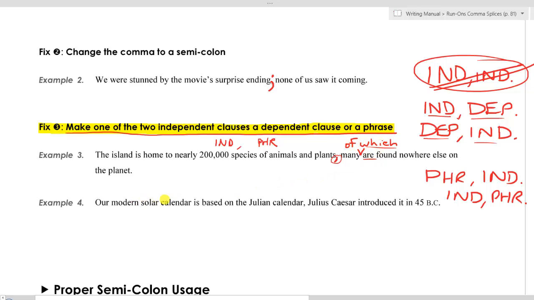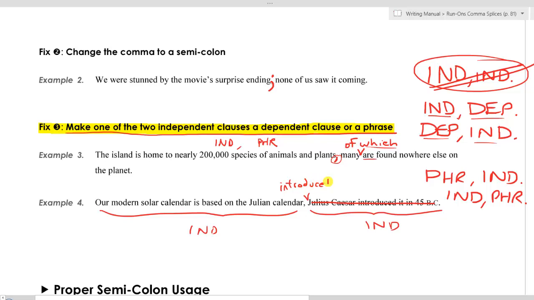In example 4, we have "Our modern solar calendar is based on the Julian calendar, comma, Julius Caesar introduced it in 45 BC." Once again, we have a comma splice. This is an independent clause. This is an independent clause. That is not allowed. We cannot have only a comma between 2 independent clauses. Probably the most efficient change here would be to change this second independent clause to "introduced by Julius Caesar in 45 BC."